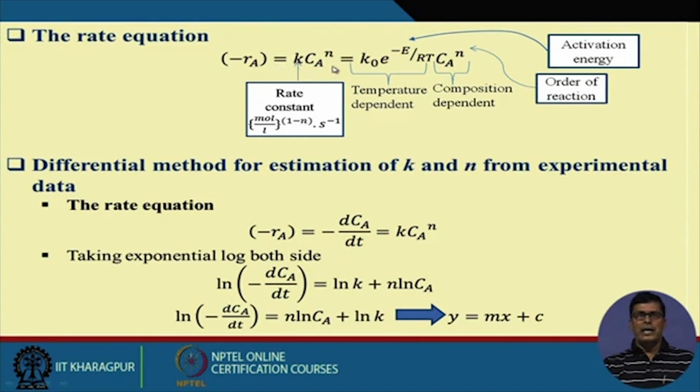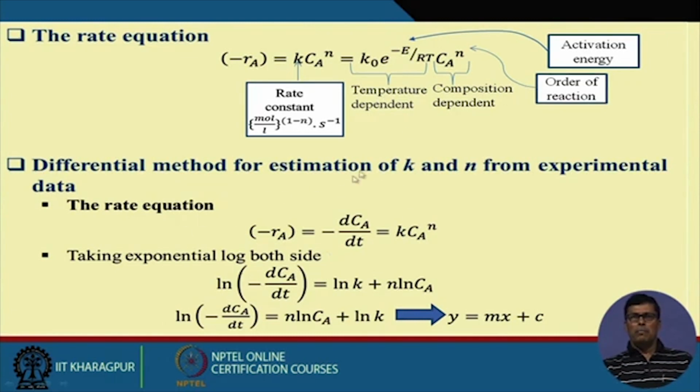And k again depends on temperature. As per the Arrhenius equation, k equals k0 e to the power minus E by RT. I was talking in the last class about E being the activation energy. If we study this reaction at different temperatures, then we can determine the activation energy of the particular reaction.